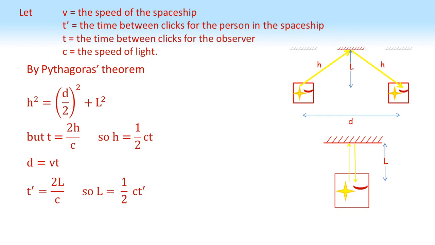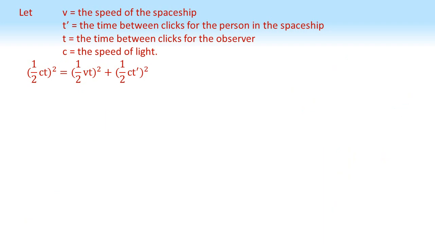Now we're going to put these three values into Pythagoras' equation to give us this equation here: a half ct, all squared, equals a half vt, all squared, plus a half ct', all squared. We've now got an equation linking the two times together, but we're going to need to tidy this up a little bit. The first thing is to multiply both sides through by 4 to get rid of the half squared.